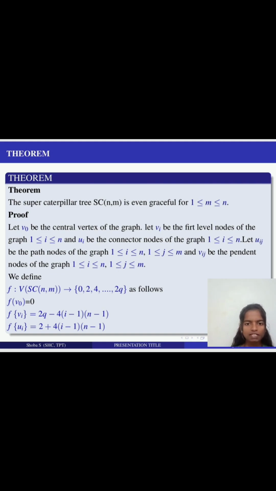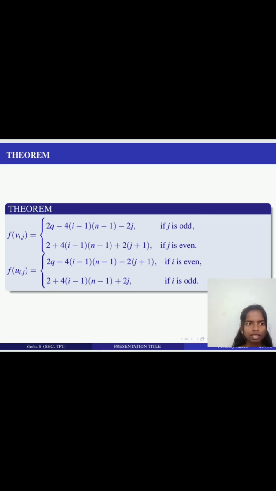F of v0 is equal to 0, f of vi is equal to 2q minus 4 of (i minus 1)(n minus 1). F of ui is equal to 2 plus 4 of (i minus 1)(n minus i). F of vij is equal to 2q minus 4 (i minus 1)(n minus 1) minus 2j if j is odd, 2 plus 4 of (i minus 1) plus 2 of (j plus 1) if j is even.